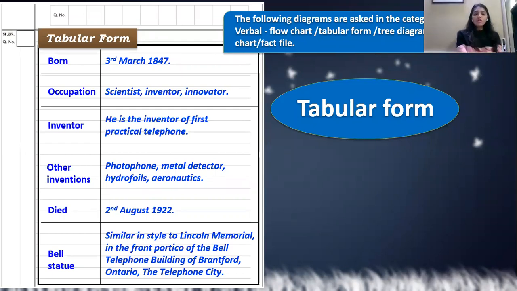Now talking about tabular form, they have given us information about a personality who was born on 3rd March 1847. Occupation: scientist, inventor, innovator. His invention was the practical telephone. Other inventions: photophone, metal detector, hydrofoils, aeronautics. Died on 2nd August. Using all these points in the chronology given to you in your diagram, you are going to convert it into a paragraph with an appropriate title.